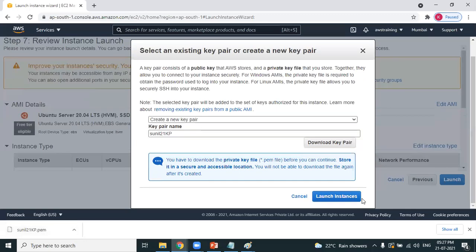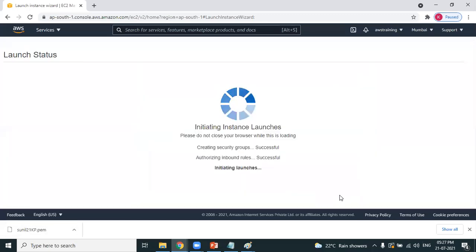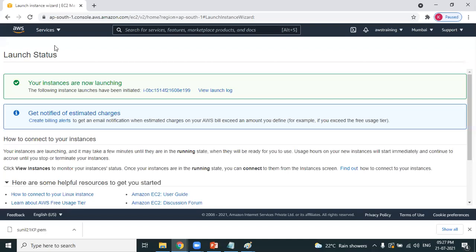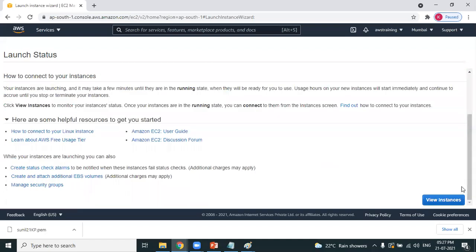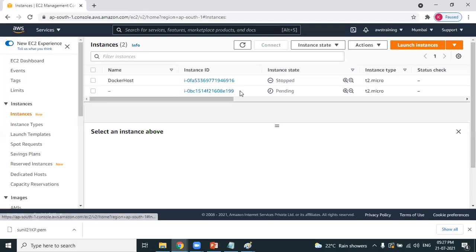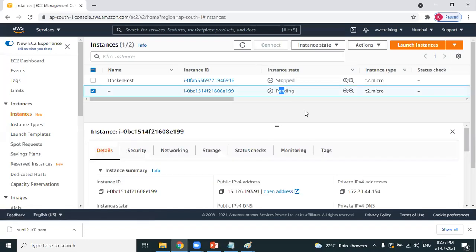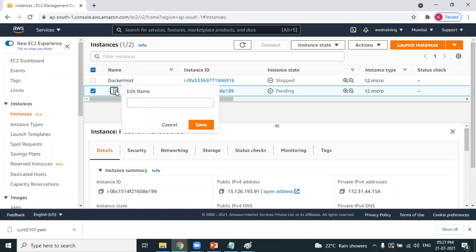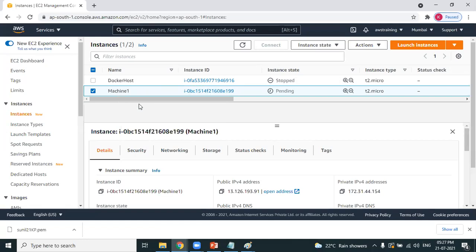Very good. Launch instances. Your instances are successfully launching. Scroll down, view instances. Yes, this is the new instance which is still pending. It will take 1 minute for the machine to get created. As this is the first machine which we have created, let's name it. You can write any name. I'm writing it as machine 1.